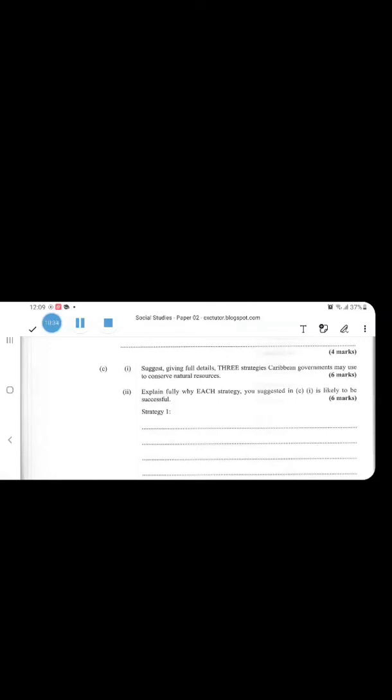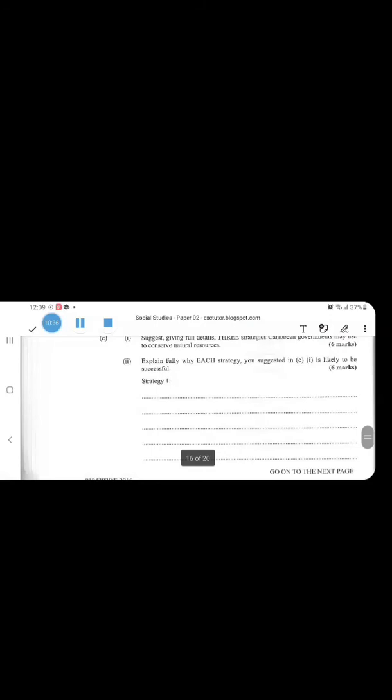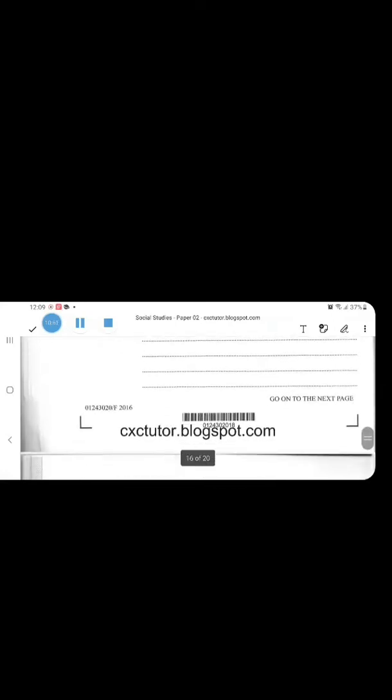Again, you have to write your strategy, then your justification. Do not write the strategy and the justification in the same paragraph. First, state your strategy, and it's just 2 marks for each strategy. Then you write your justification. Why do you think this strategy will work? And for your justification, you don't need to write anything long. It's just 2 marks for each justification, right?